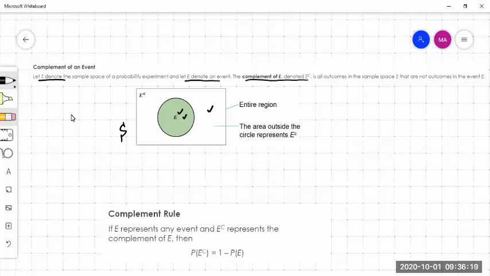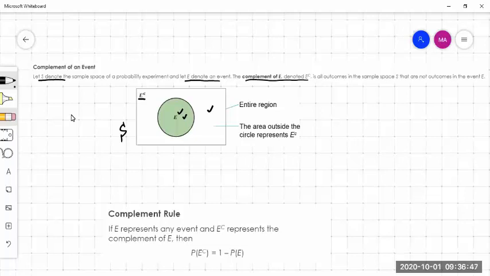So anything outside of this green part is E complement. You see here, E complement is written here. E complement would be this white part inside the rectangle, and E would be the green part. So this is what is meant by any event and its complement. E complement means something which is not in E, but still in the sample space.